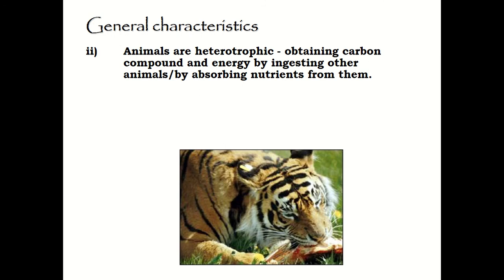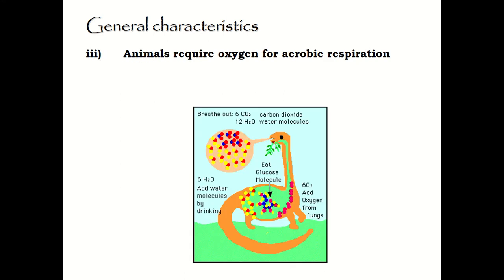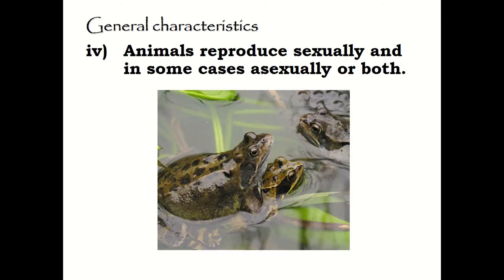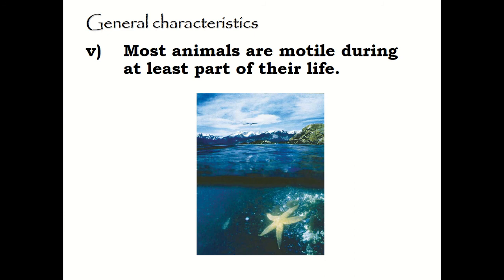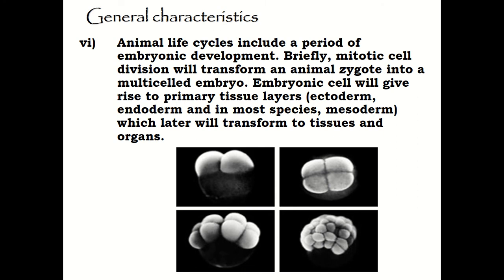Next is that animals are heterotrophs, meaning to say that they obtain carbon compounds and energy by ingesting other organisms or they absorb nutrients from them. And also animals respire like humans, in which they require oxygen for aerobic respiration. Animals also can reproduce sexually and also in some cases asexually or both sexually and asexually. And also most animals are motile during at least part of their life, and their life cycle also includes a period of embryonic development.